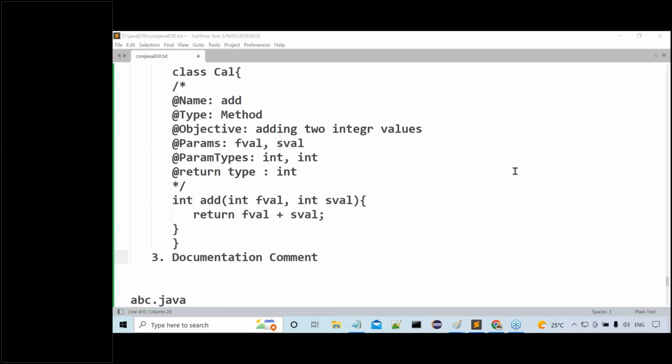Guys, and those who are online, anything else? Any doubts? Java API I will explain, guys. Don't worry.